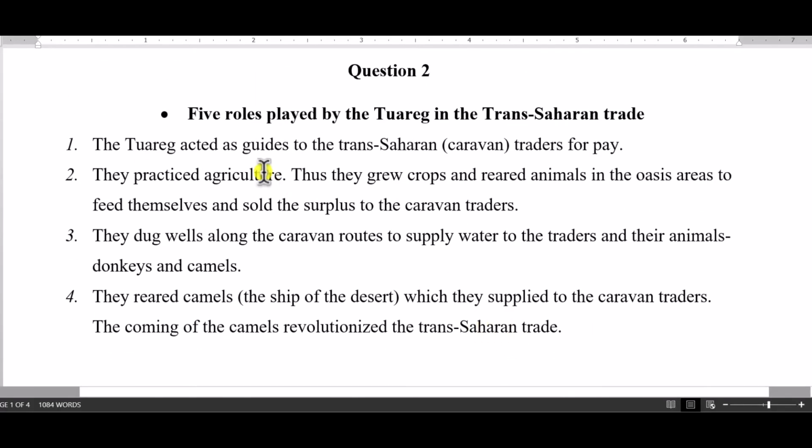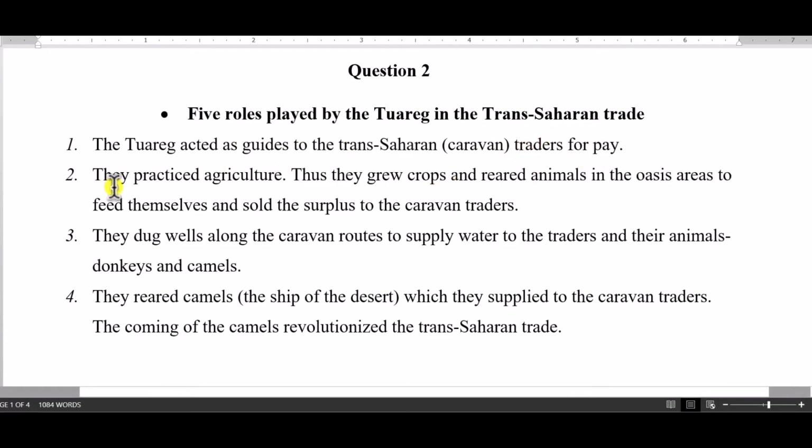Now let's take a look at the next question. It says 2. 5 roles played by the Tuareg in the Trans-Saharan trade, and I have almost 10 points here. The roles played by the Tuareg were very, very important in the Trans-Saharan trade. The first role that they played was that they acted as guides, and I know a lot of you will write this, and they did that for pay.